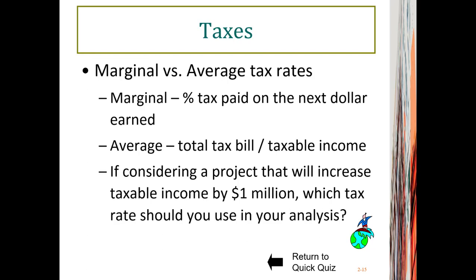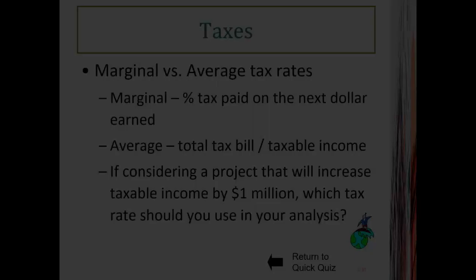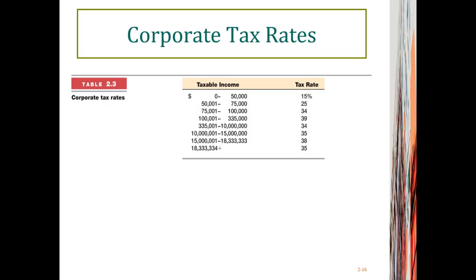So why marginal tax can be very different from average tax, and here's why. This table shows you the progressive tax schedule for a typical U.S. corporation. By saying progressive, it means that the more money the company makes, the higher tax rates will apply. And in this case, if the company is making profits between 0 and 50,000, then the tax rate is 15%.